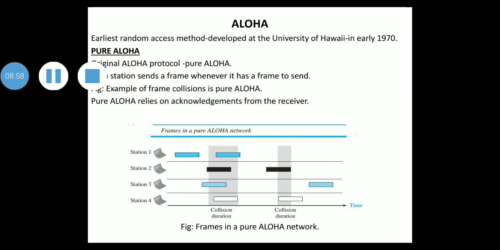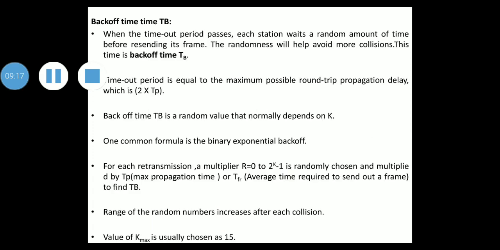So pure Aloha makes use of a mechanism where, when the timeout period passes, each station waits a random amount of time before resending its frame. The randomness will help avoid more collisions. This time is called backoff time, denoted by TB.